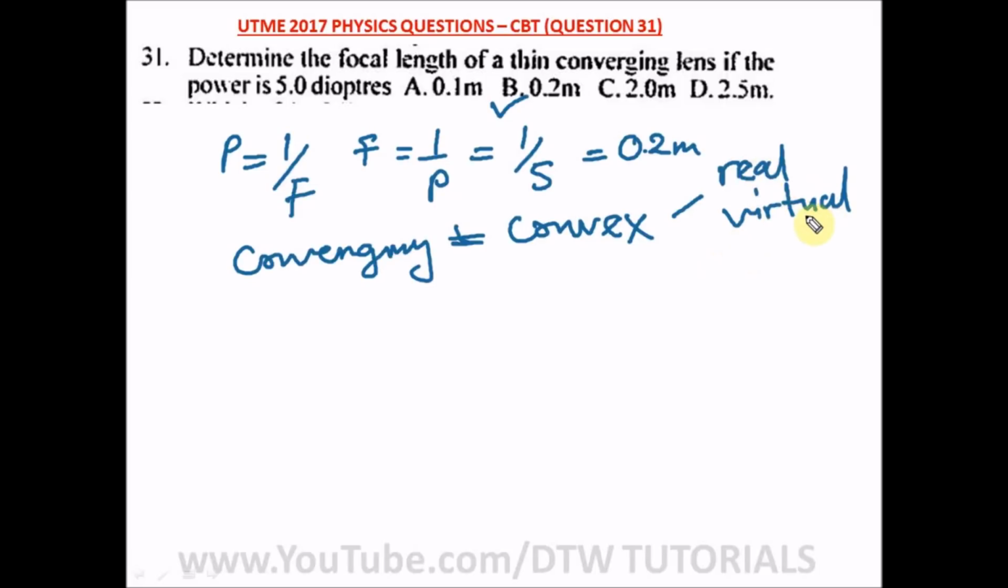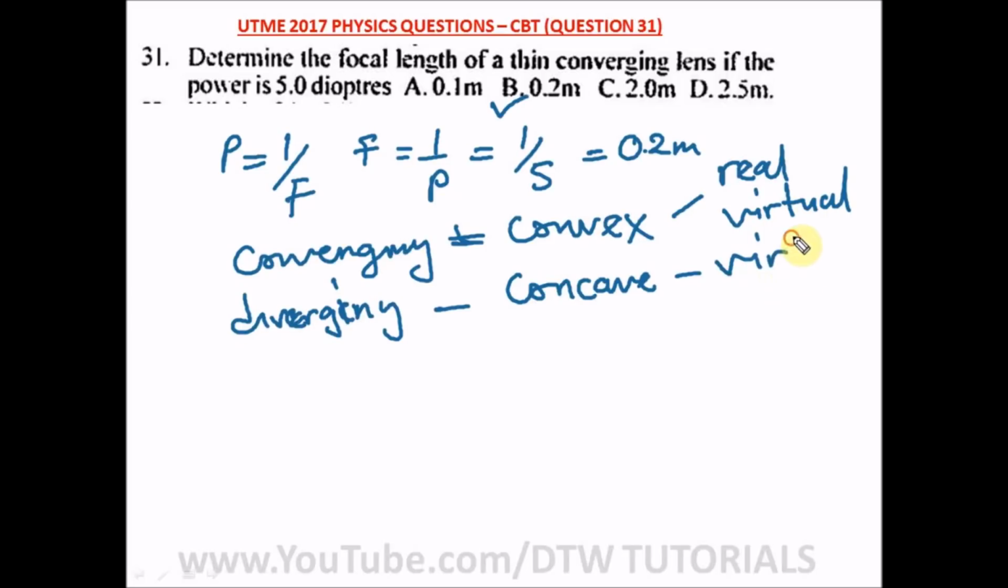Okay, it's either real or virtual, and it depends on the position of the object. Now your diverging lens is the same as your what? Concave lens. And for a concave lens, the image formed is always what? Virtual.